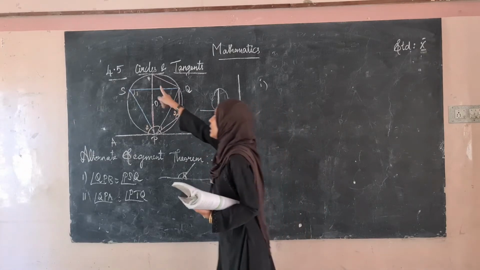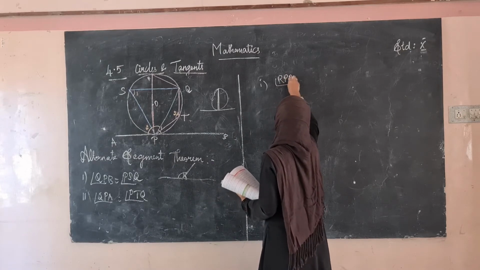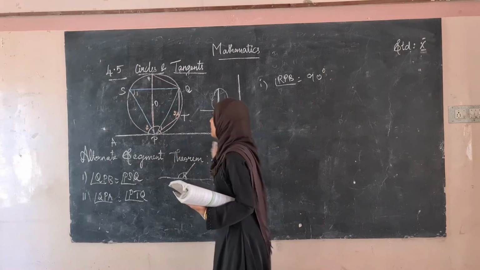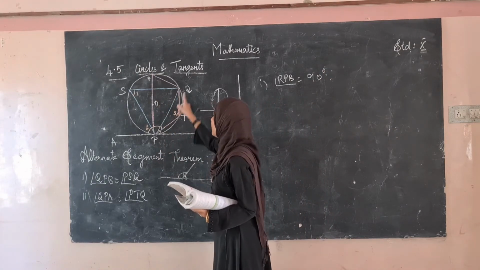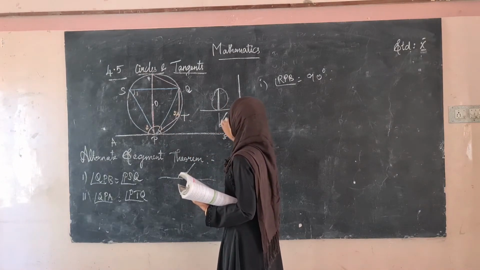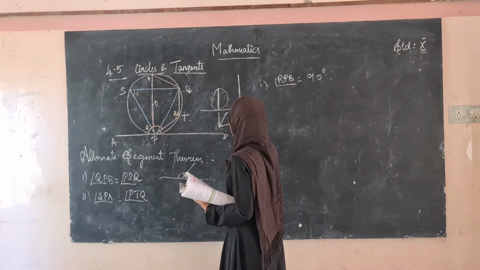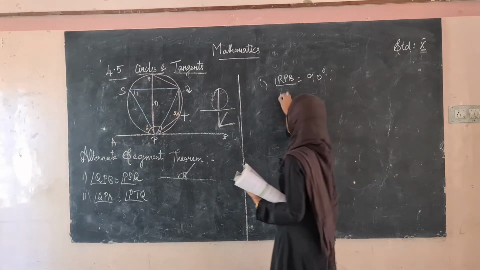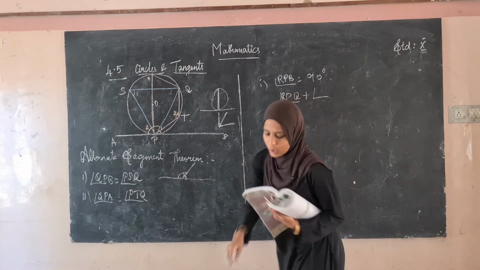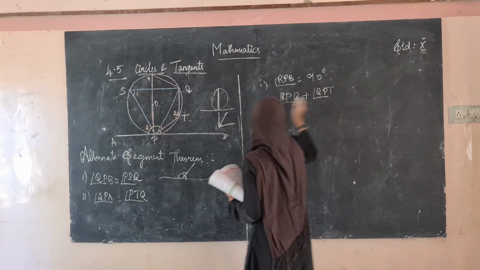Therefore, what can we say? Angle RPB will be equal to 90 degrees. See here, RPB can be divided into RPQ plus QPB, right? If this is the line from this right-angled side, this can be written as this angle plus this angle. So similarly, what we are writing is angle RPQ plus angle QPB.